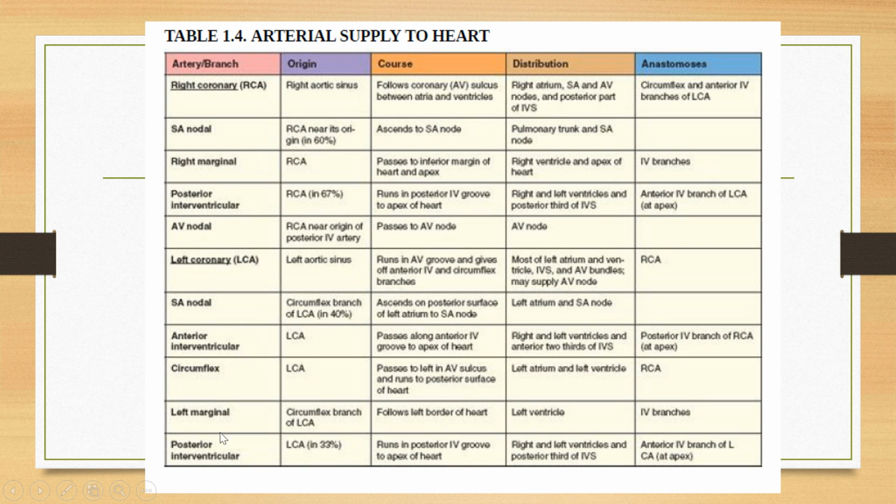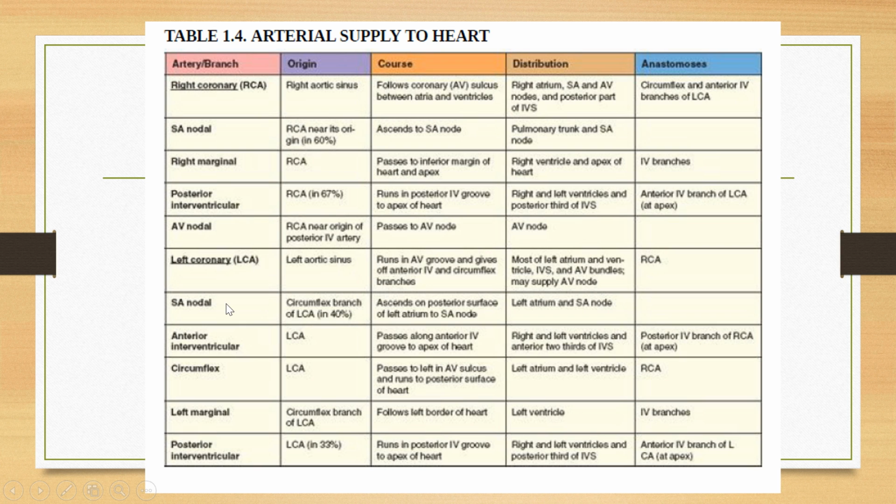Then this is the summary of the left coronary artery. It will originate from the left posterior aortic sinus. It runs in the AV groove, that is the coronary sulcus, and gives off two main branches, the anterior interventricular and circumflex artery. It will supply the left atrium, ventricles, IVS, that is the interventricular septum, mainly the anterior 2/3 of the interventricular septum, AV bundle, and mainly it will supply the AV node. Okay, it will anastomose with the right coronary artery.